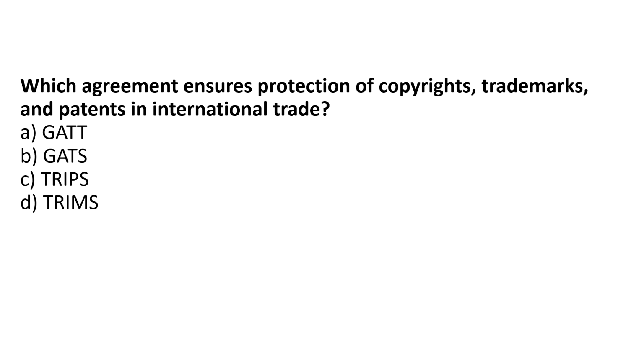Correct? Next, which agreement ensures protection of copyright, trademark and patent in international trade? There is a direct answer. It is TRIPS. GATT is related to tariffs, barriers and goods. GATS is related to services.